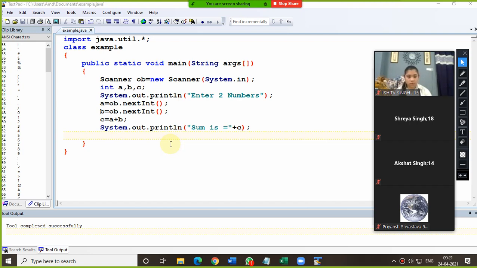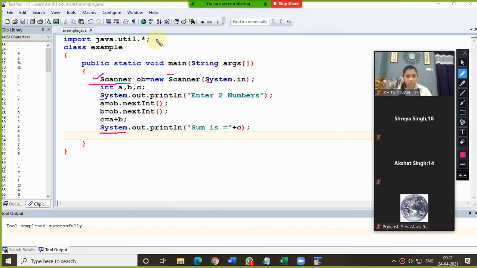Maximum of you don't know how to take input, how to write next int. You don't know while writing the next int, I always must be in capital. After that, there must be a round bracket. So these are the common mistakes which are done by you people in the finals. And now the scanner, whenever you are writing a scanner, always the S of scanner must be capital here, and this system. Whenever you are writing system, always S must be capital.